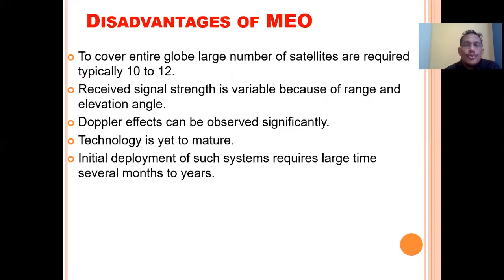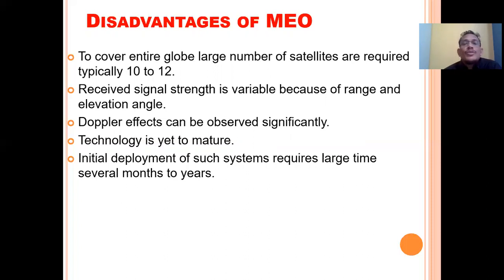So what are the disadvantages of MEO? To cover the entire globe, a large number of satellites are required, typically 10 to 12. That means the number of satellites required in the case of MEO is typically more than 10, that's why it is mentioned as 10 to 12. Received signal strength is very variable because of range and elevation angle.